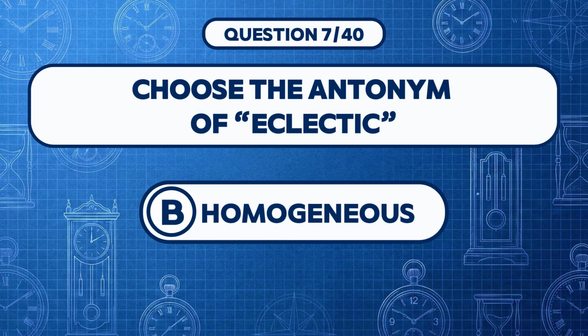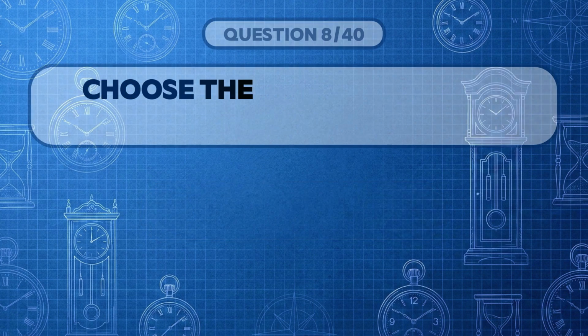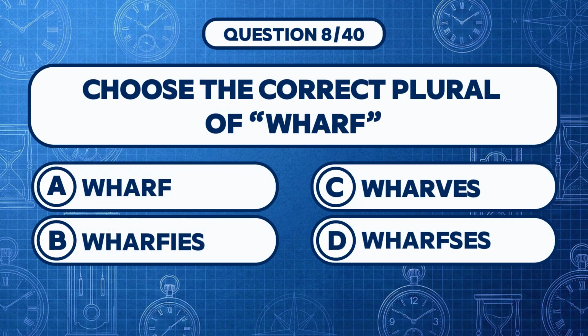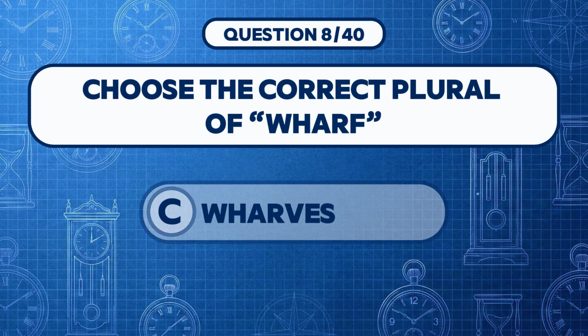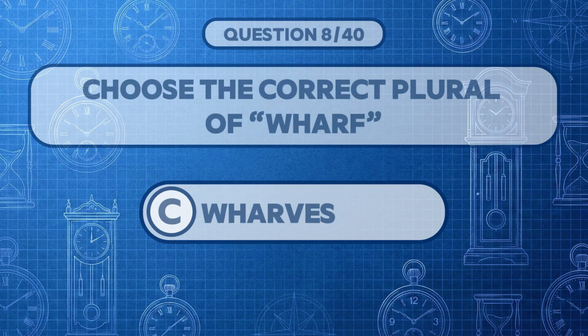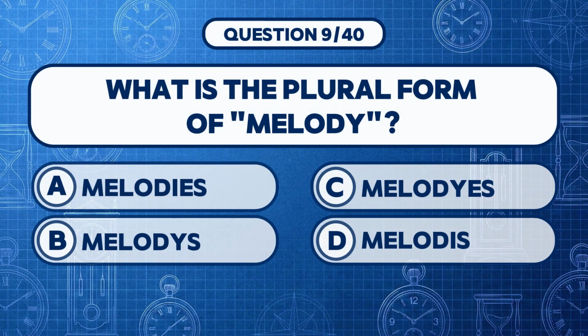Answer B. Homogeneous. Choose the correct plural of wharf. Answer C. Wharves. What is the plural form of melody?